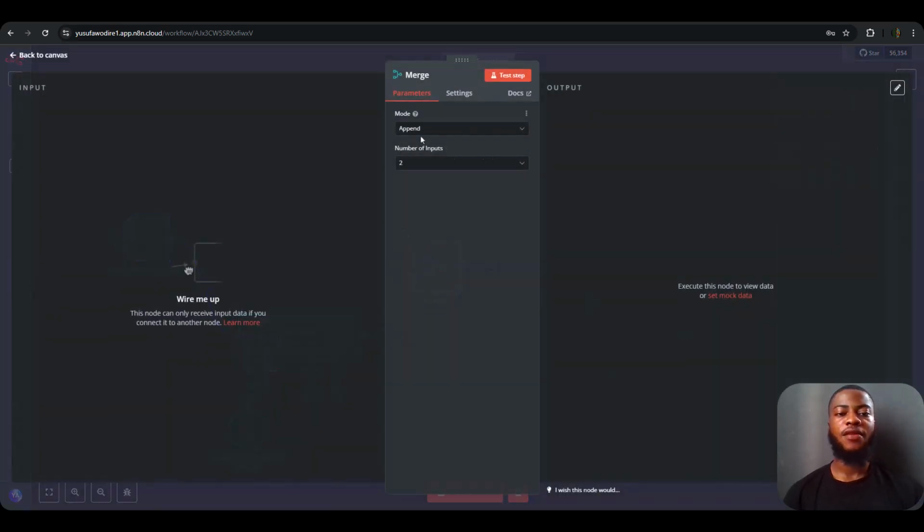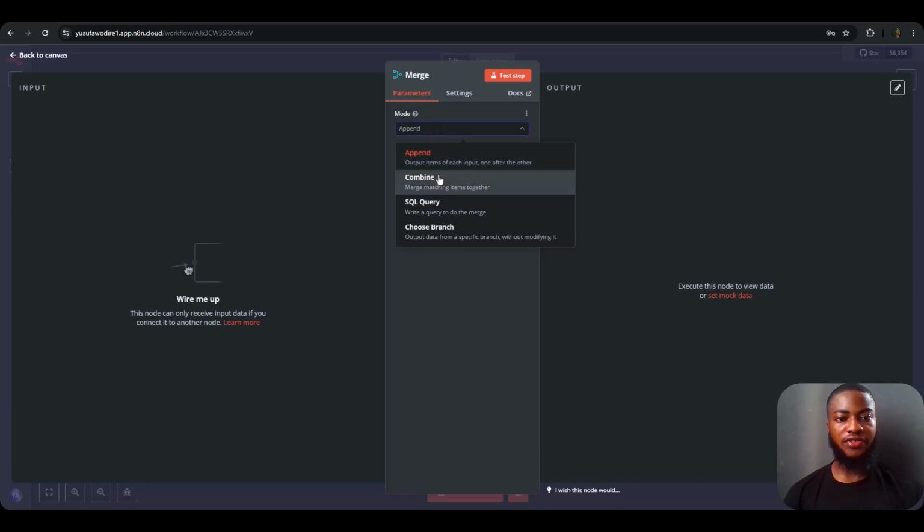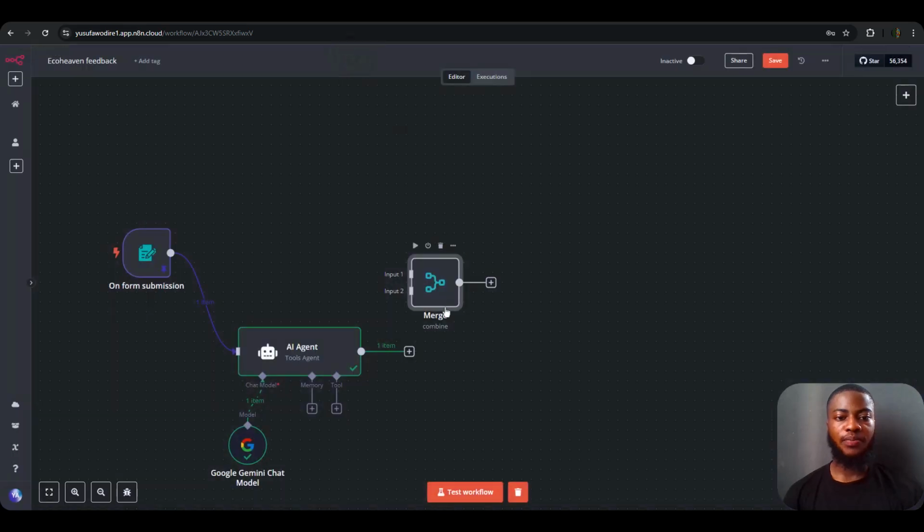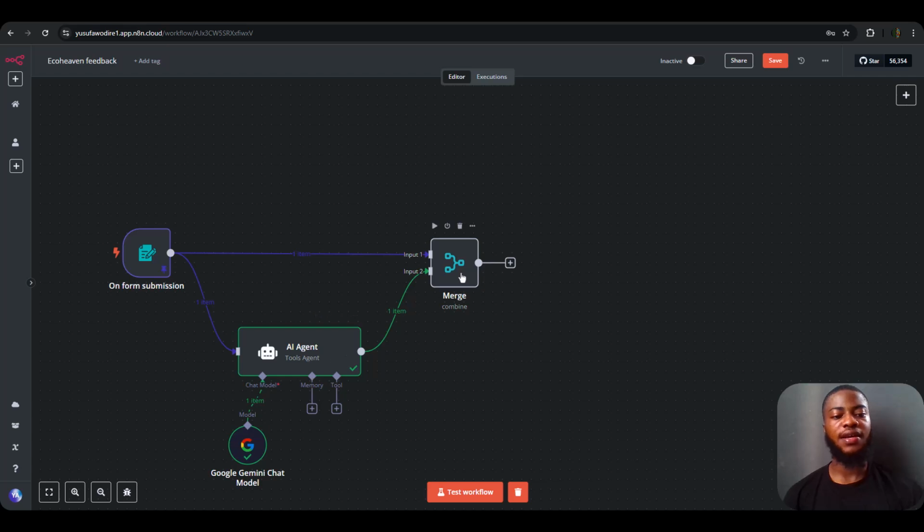So for the mode, we are going to be using combine and by position. So the first input and this will be the second input. The purpose of the merge node is just to combine the data that is coming in from here and the output that is coming in from here.